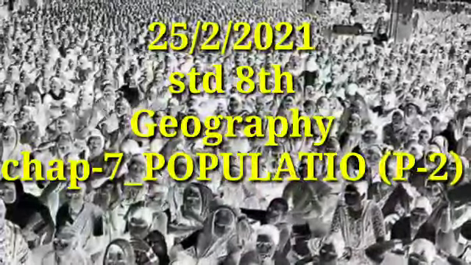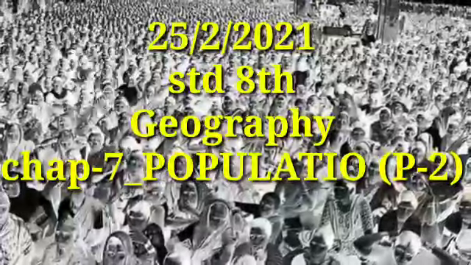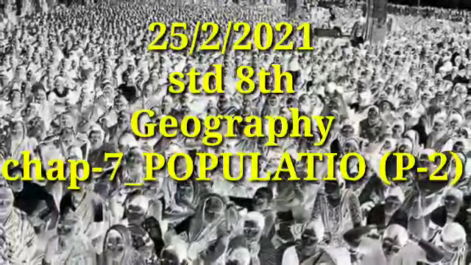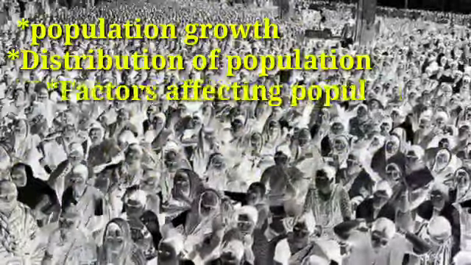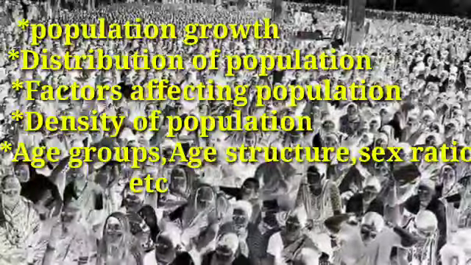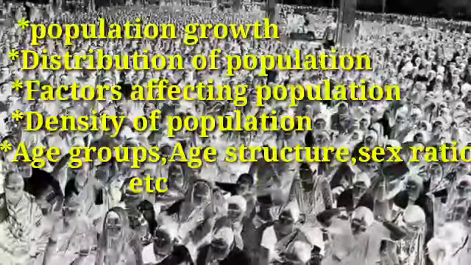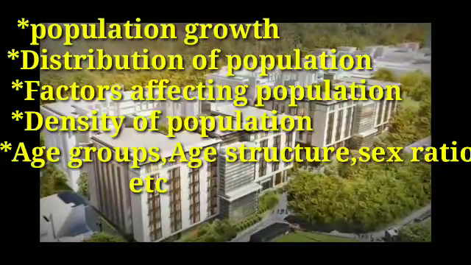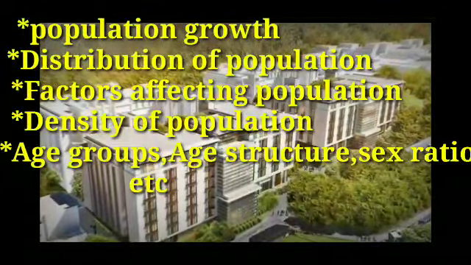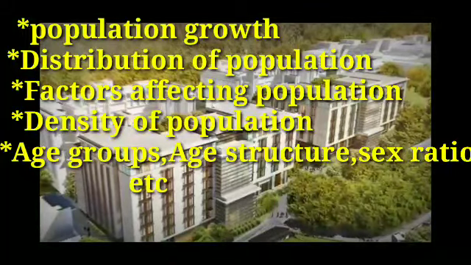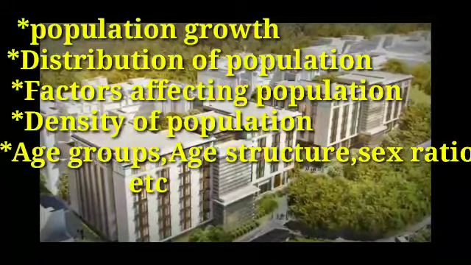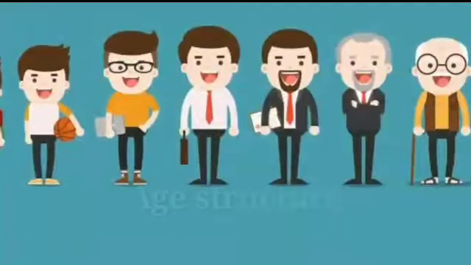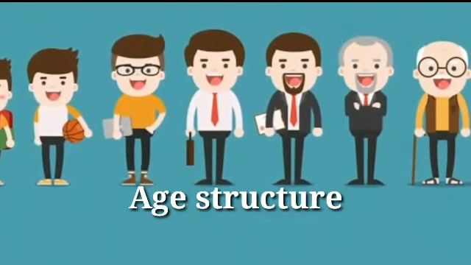Welcome back. So in the previous video, we started with chapter number 7, population. And we had already discussed population growth, then the distribution of population, the factors which affect population, then how density of population is calculated, what is the formula to do so, then the age groups, age structure, sex ratio, etc. Now we are going to start with age structure.